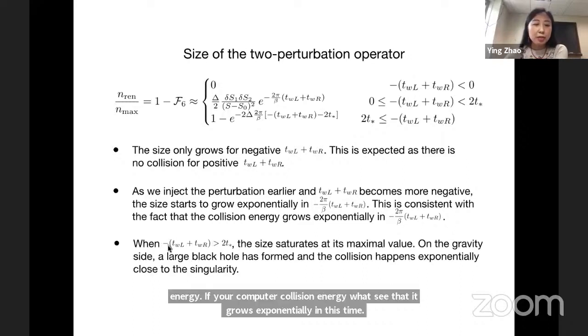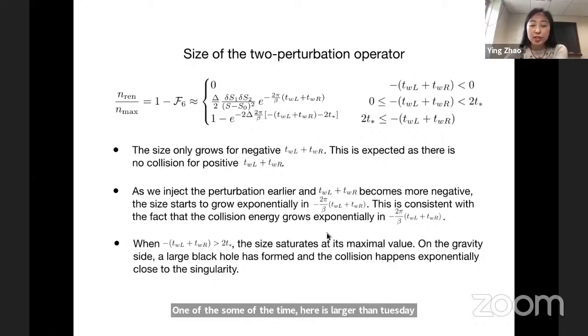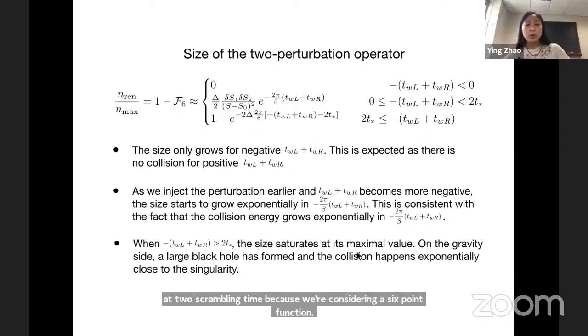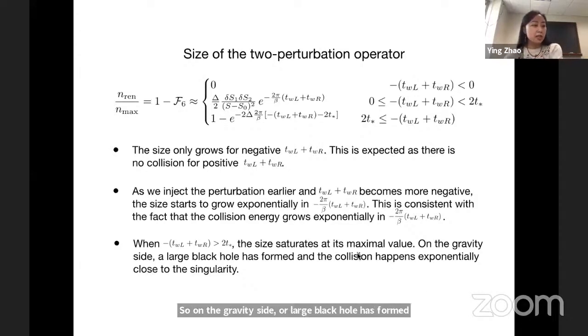When the sum of time here is larger than 2 scrambling time, the size saturates at its maximal value. I think we are more familiar with the saturation at 1 scrambling time in the past. That's because we are considering a 4-point function. Here we see the saturation at 2 scrambling time because we are considering a 6-point function. So on the gravity side, a large black hole has formed and the collision happens exponentially close to the singularity.